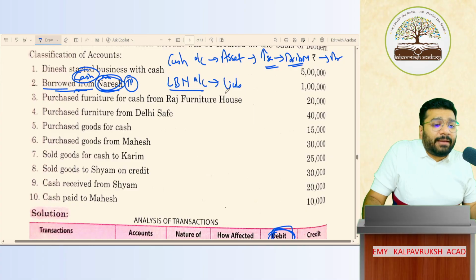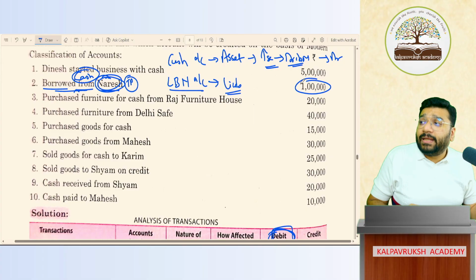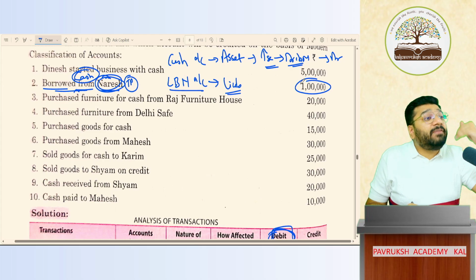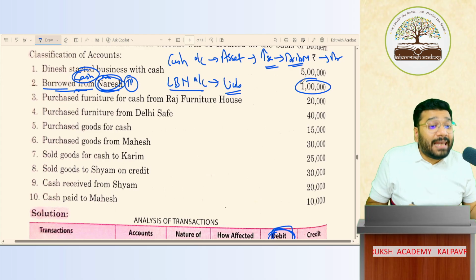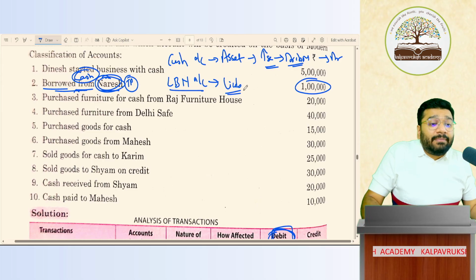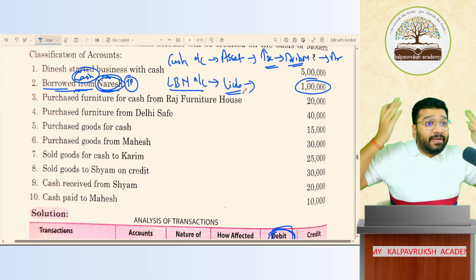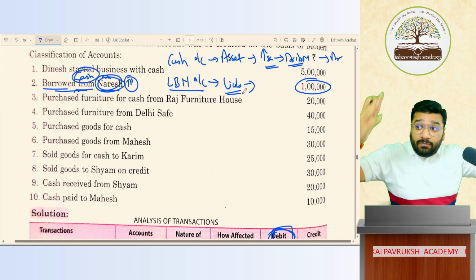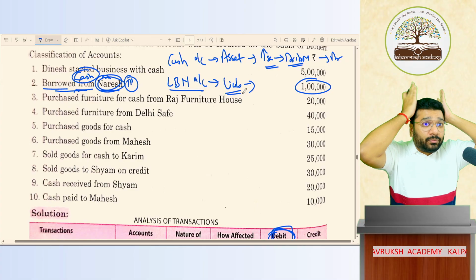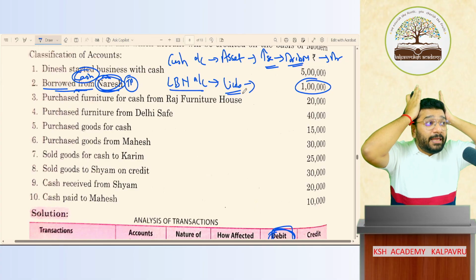Here, loan by Naresh is a liability. Why? Because this 1 lakh I took from Naresh with the intention to pay in future. Anything that I pay in future is a liability. Yes or no? So tell me, if I keep on taking loan from Naresh, will my liability pressure increase or decrease? Increase. The pressure to pay money in future will keep on increasing.